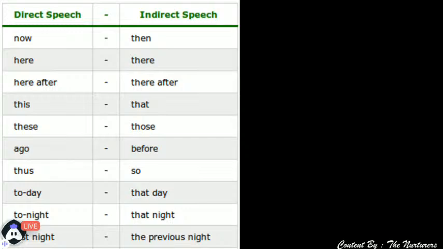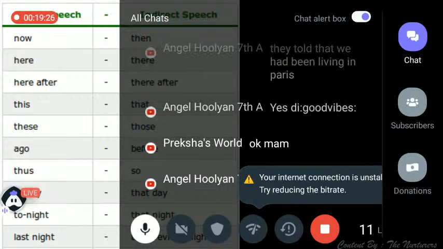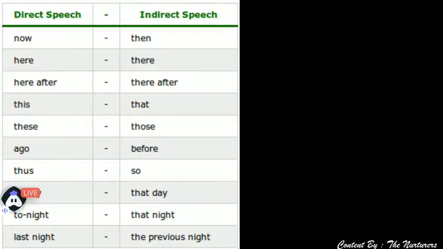So now changes to then, here changes to there, hereafter changes to thereafter, this, that, these, those, ago, before, thus, so, tonight, that night, last night, the previous night. So these are all the changes.